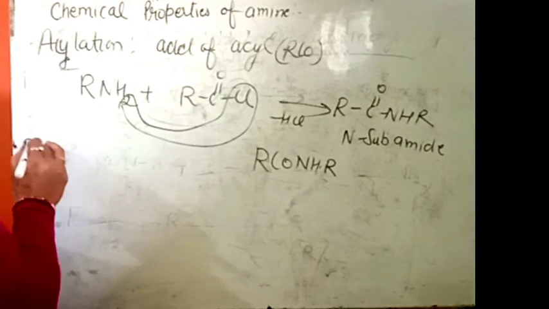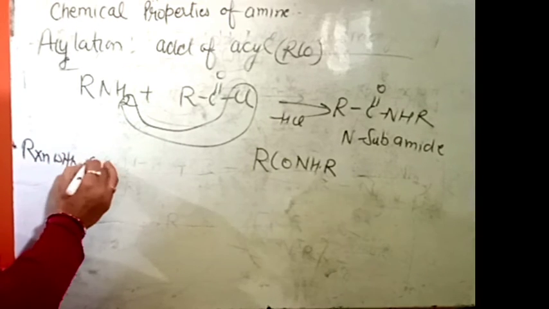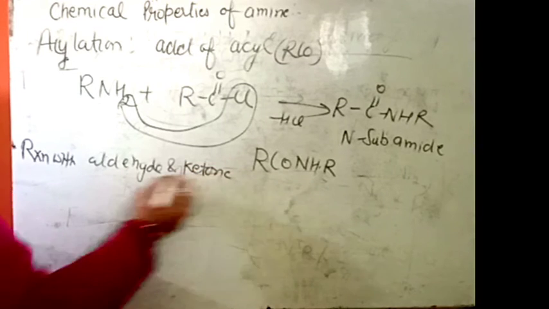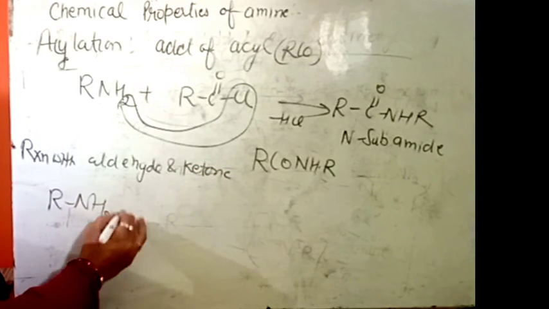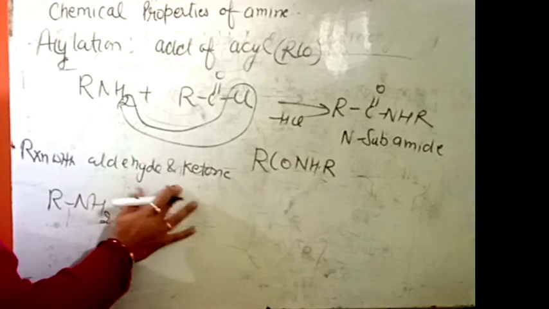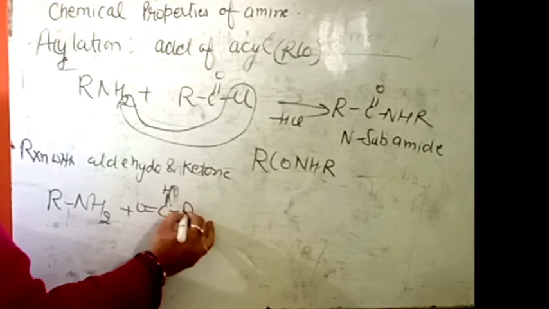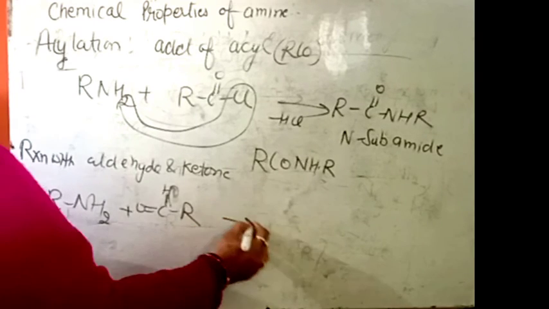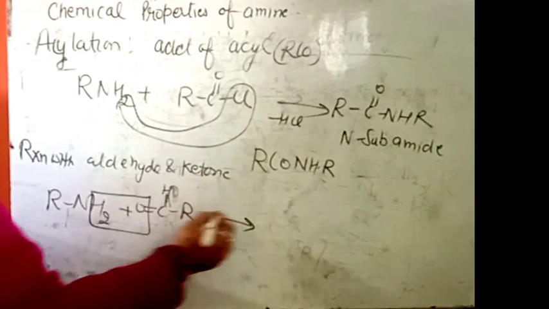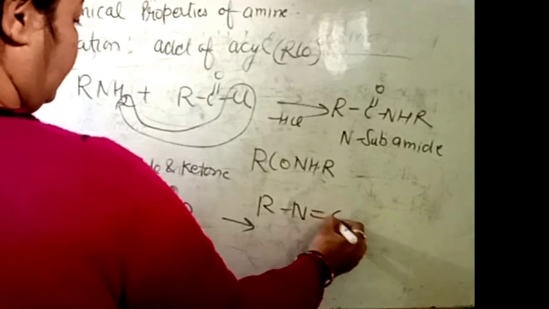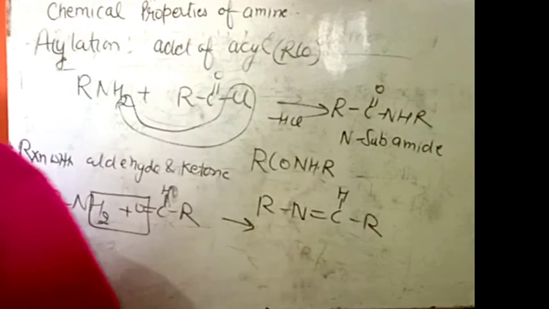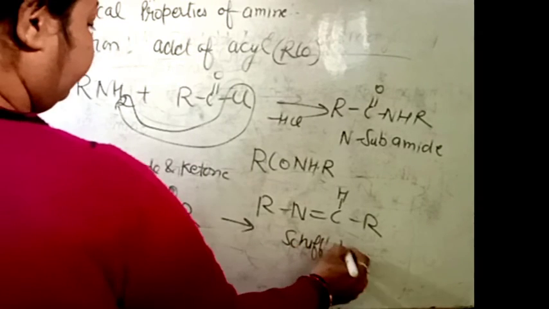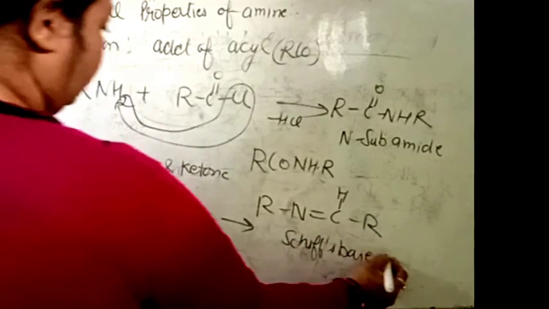Next is the reaction with aldehyde and ketone. This is the amine and this one is the, you can write like this. This is the aldehyde group, and when that H is also replaced by R, then the ketone is formed. What happened? The H2O is removed here. Then R N double bond C H R, this product is formed. This product is called a Schiff base or an anil.